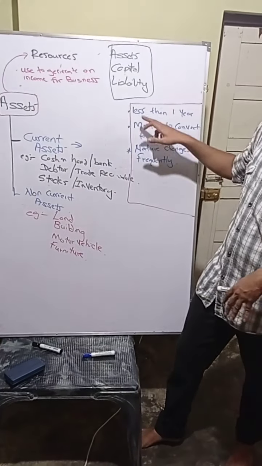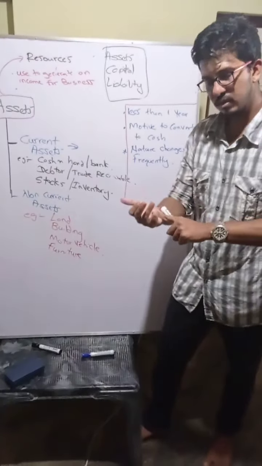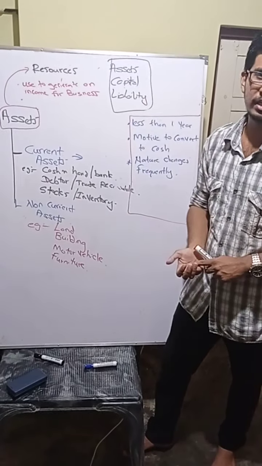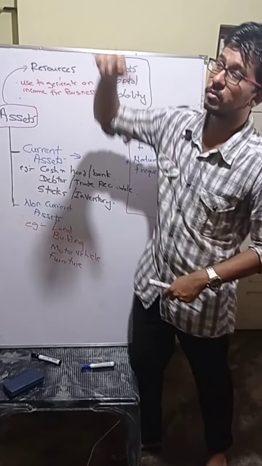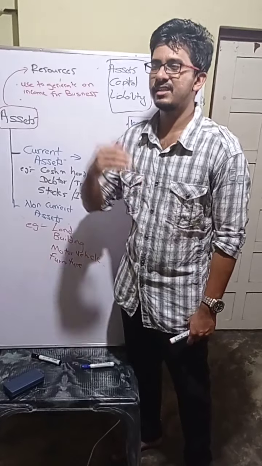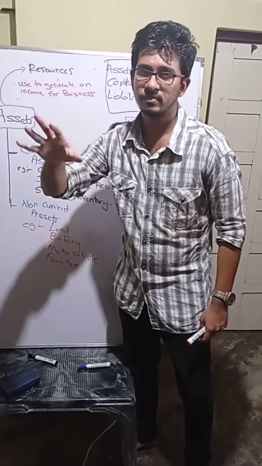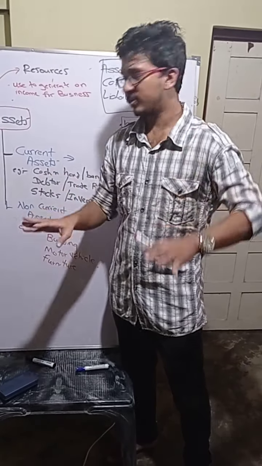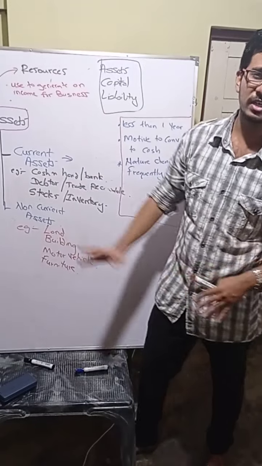The first characteristic is less than 1 year. If you take cash in hand, we don't use cash in hand for more than 1 year, no. It will be less than 1 year. Debtor: do I give him more than 1 year's time? No. For debtors I mostly say, within 3 months or within 6 months you have to pay me the money. Stocks: do I keep the stocks for a long period? No.